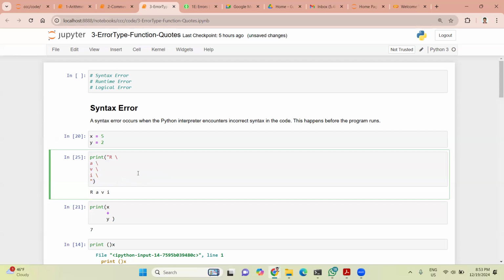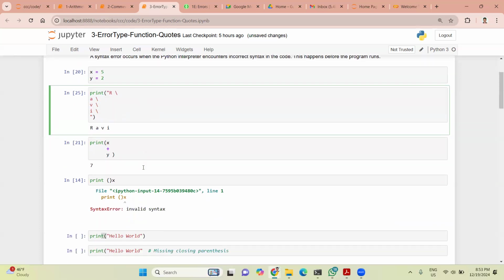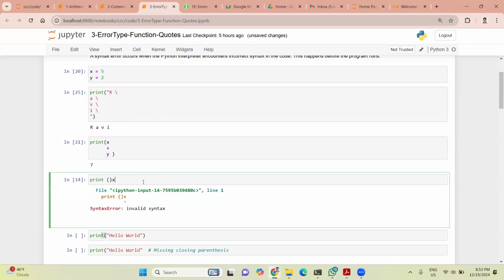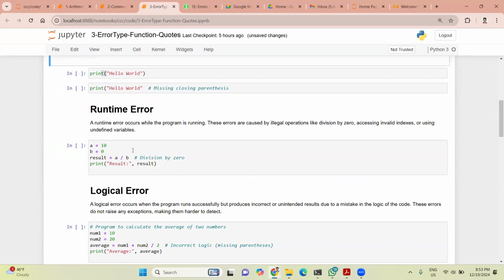Okay, so you got the syntax error, right? Both of you? Clear? Syntax is nothing but grammar. You can call it a grammar error. So this is the grammar of Python. If you don't follow proper grammar, it will give you an error.